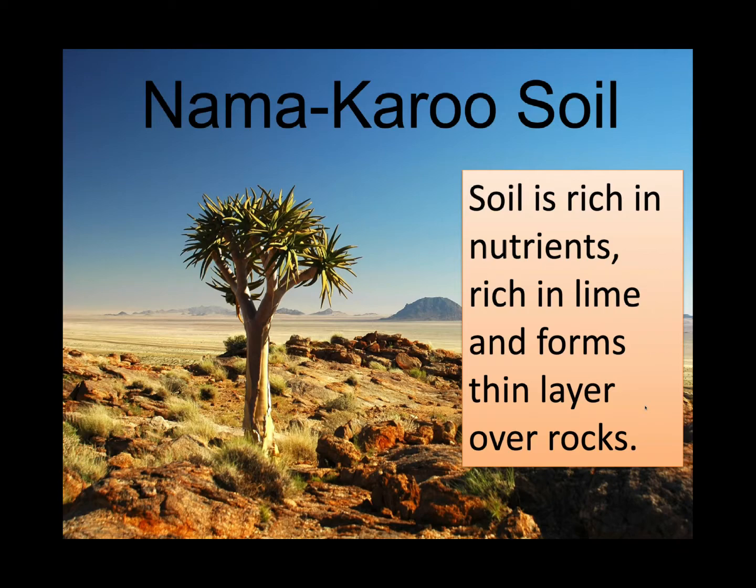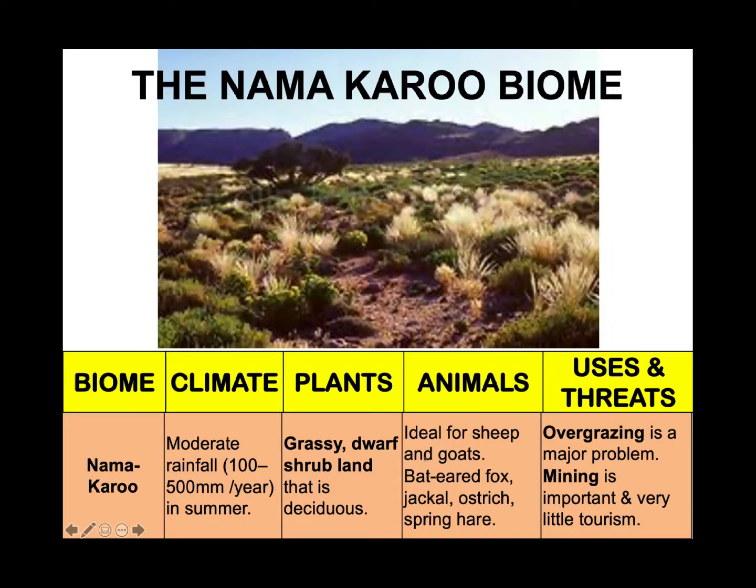And if these compounds are in the soil, they work to increase the soil's pH, making our soil now less acidic and more alkaline. This area is ideal for sheep and goats, as well as the bat-eared fox, jackal, ostrich and the spring hare.